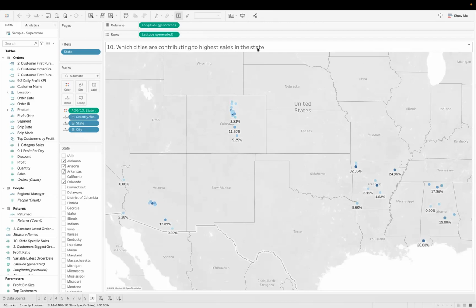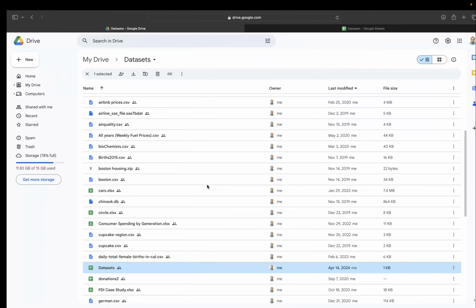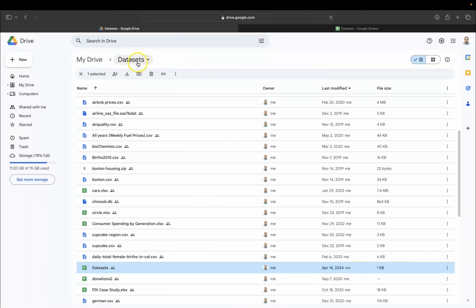And you should be able to achieve it. Well, if you want this workbook to view the solution, to look at how I have created this calculation number 10, which is for the 10th question over here, state specific sales, that is what I'm doing. For each calculation, I'm giving a specific number based on the question number so that you can easily find it, right? This workbook, I have given the link in the description, which will land you in my